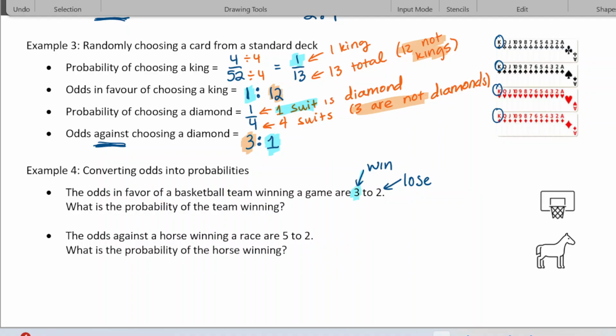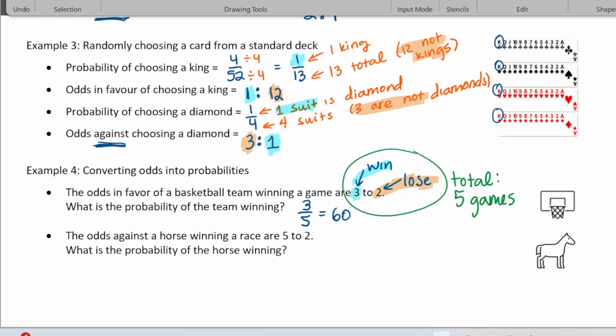Okay, so 3 wins, 2 losses. It's important when you're calculating the probability to have a total. So the total here would be 5 games. So when we're doing our probability, we're calculating that out of 5. So it'd be 3 wins out of 5 total, or if you convert that to a percentage, that would be 60%.